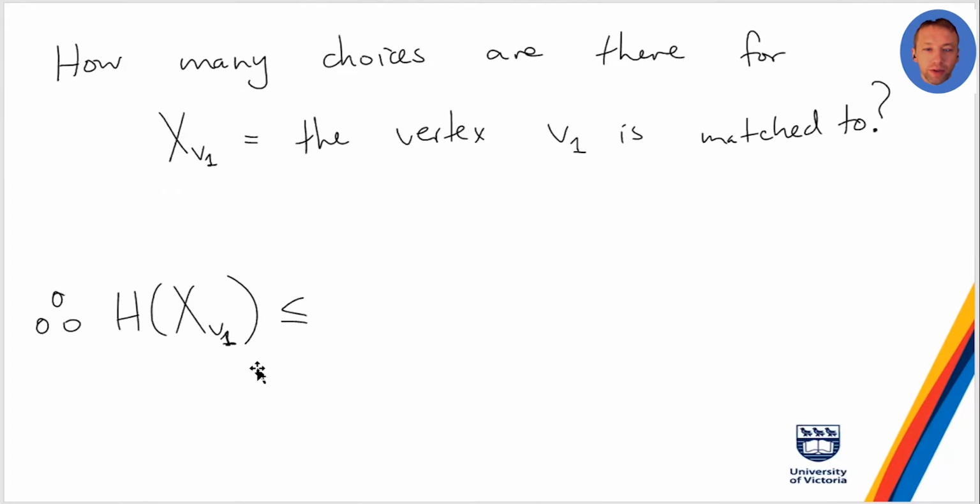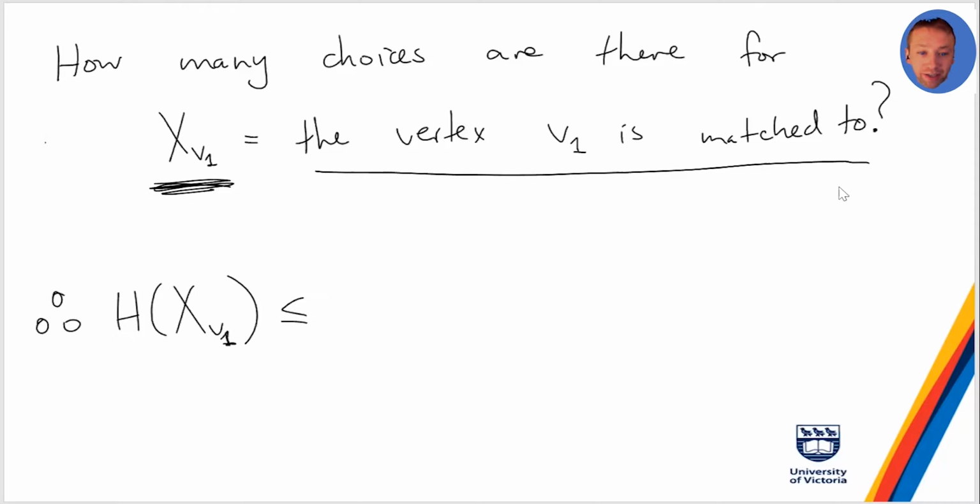Okay, so here's a question. What is the range, or maybe what's an upper bound on the range of x_v1? Remember, x sub v1 is the vertex that v1 gets matched to in a random matching. So how many possible choices are there for x sub v1? I would go smaller than that.